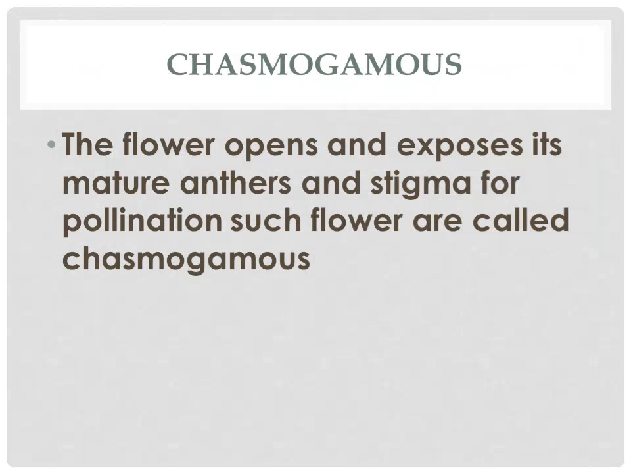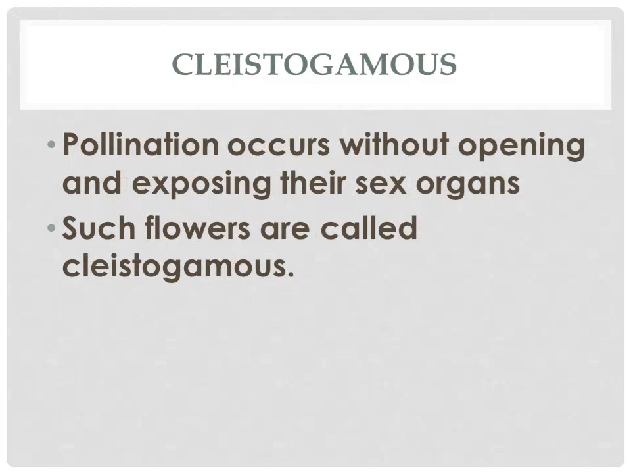So there are two types of pollination. Chasmogamous: here the flowers open and expose their mature anther and stigma. So the flowers are open completely and show their male and female parts, that is anther and stigma, for the pollination purpose. So such a flower is called chasmogamous. Next type is cleistogamous. Here the pollination occurs without opening and exposing their sex organs, that is anther and stigma. So without opening of the flowers, the pollination occurs. Such flowers are called cleistogamous.